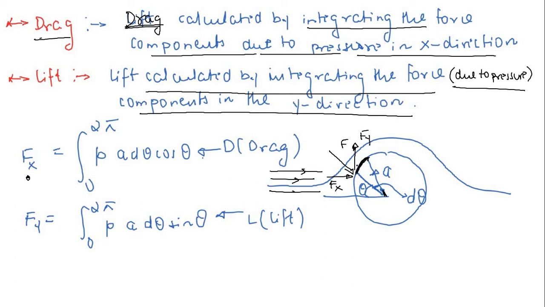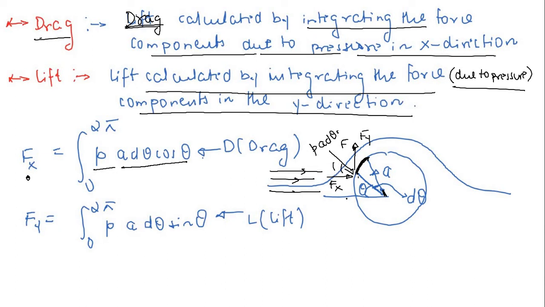So it's very easy to guess that this elemental area is simply a d theta, and if you choose unity length in a direction perpendicular to this, so a d theta multiplied by 1, and you know the pressure is given as P, so P multiplied by a d theta is the force along this direction.